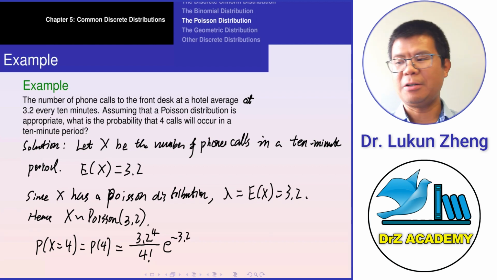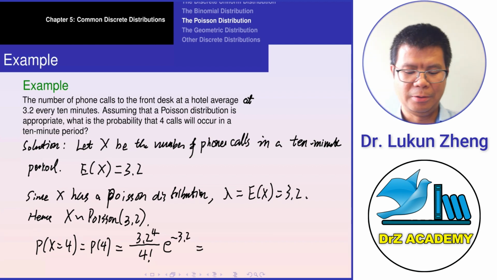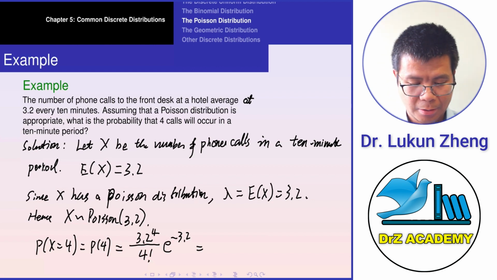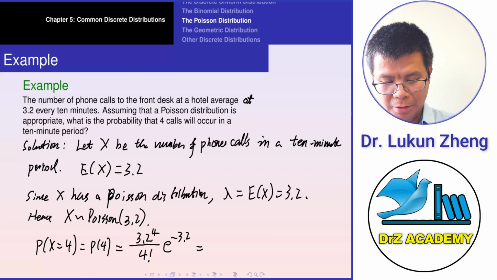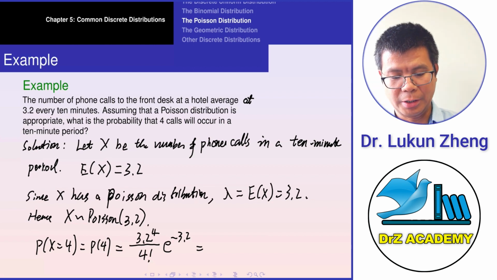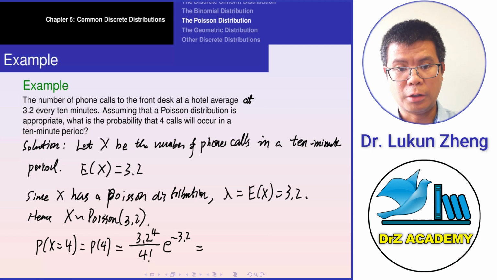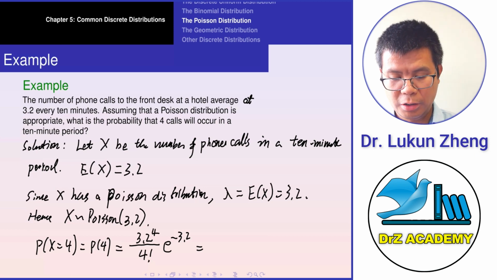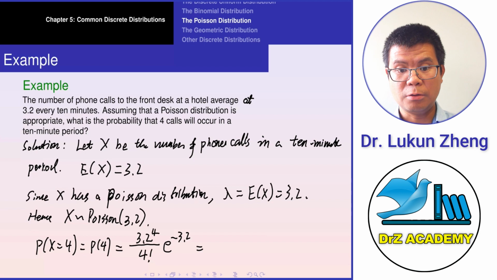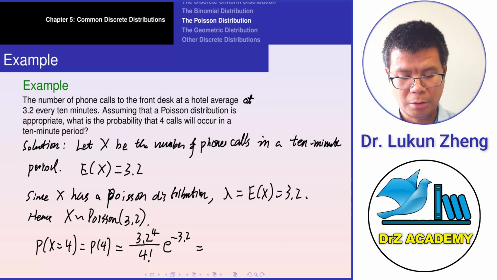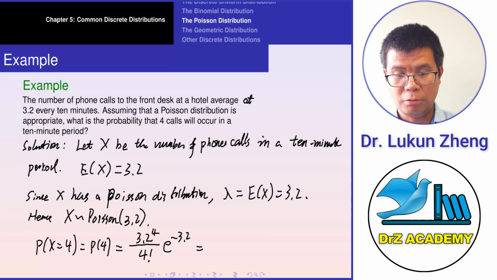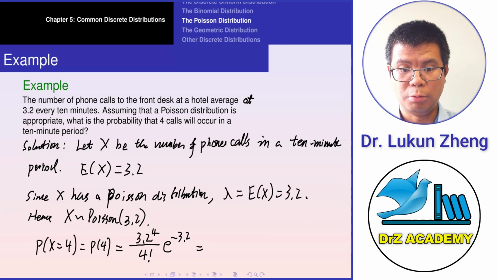Let's calculate this value. 3.2 raised to power 4 over 4 factorial in parentheses, and then you multiply by e to the power negative 3.2.